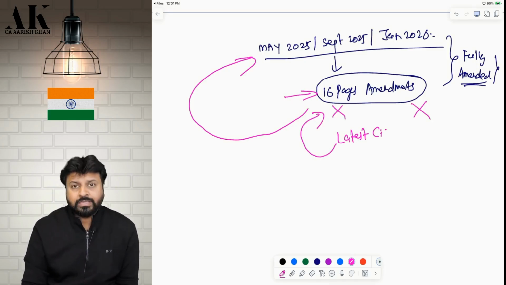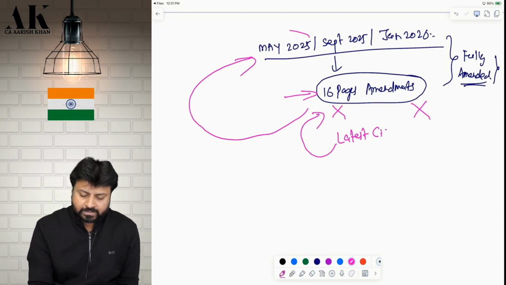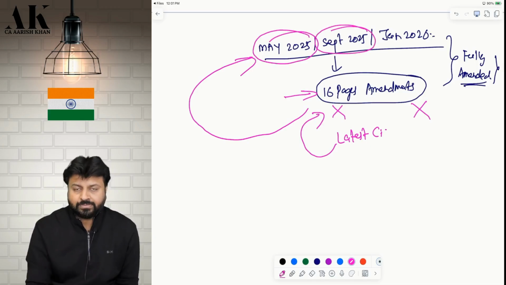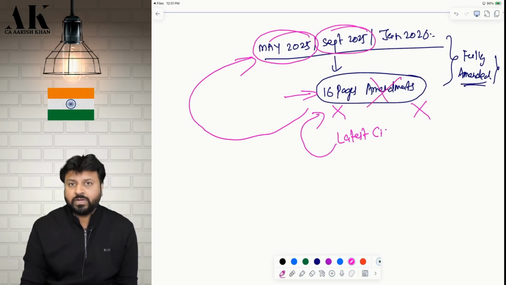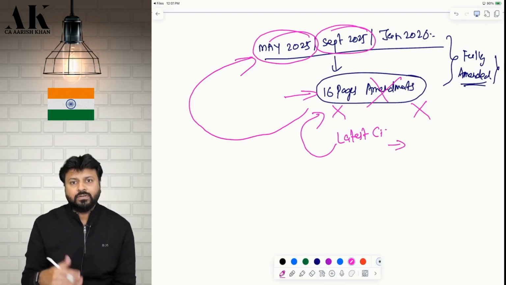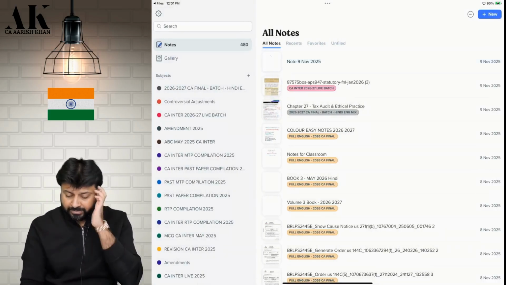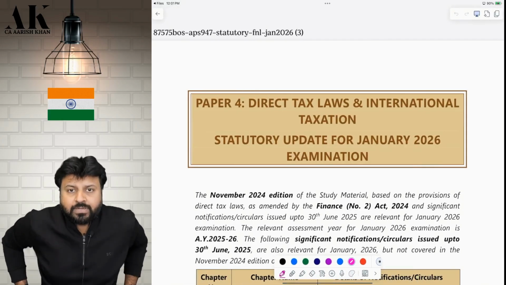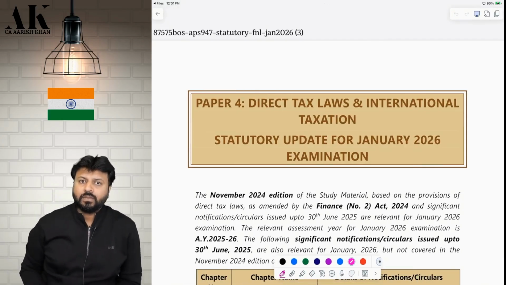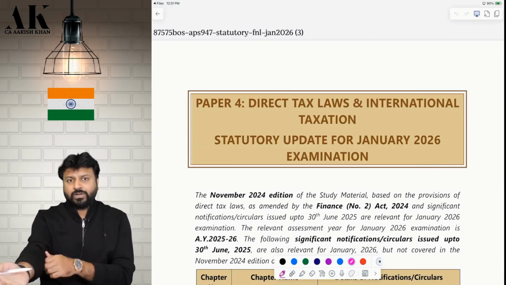Yes, if it is not there in the last chapter, which will not be there if you have purchased the books for May 25 or especially for September 25, these 16 pages would not have been there in your books. In that case, you can download and use it for your purpose. Okay. This file contains both the amendments, which we did in September and which we are going to do for Jan 26 also.